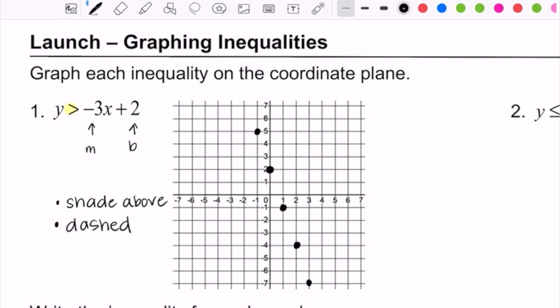And so remember, when you draw a dashed line, you're going to pick your pencil up and put it down. So your line's going to have spaces in between it. Still has arrows on both sides to indicate that it keeps going. And then for this one, we're going to shade above the line, which means we're going to shade up from the line. You can always pick and plug in a test point to make sure you shaded the right side of the graph. And so there you go. That's y is greater than negative 3x plus 2.